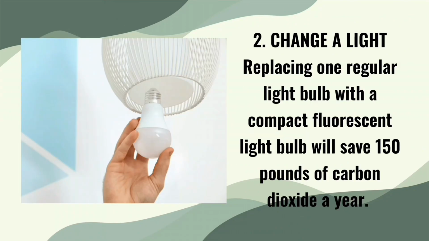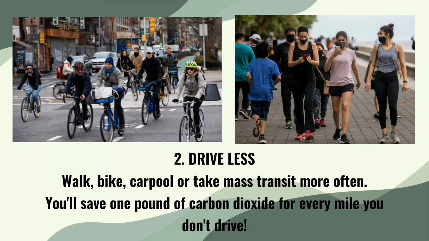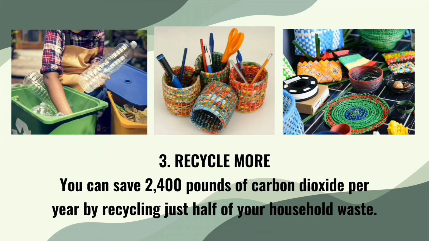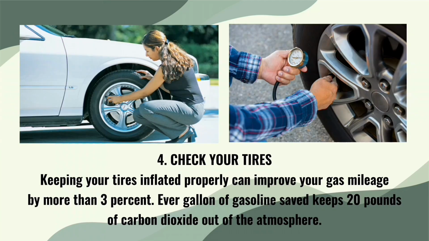Number 1. Change a light. Replacing one regular light bulb with a compact fluorescent light bulb will save 150 pounds of carbon dioxide a year. Number 2. Drive less. Walk, bike, carpool, or take mass transit more often. You'll save 1 pound of carbon dioxide for every mile you don't drive. Number 3. Recycle more. You can save 2,400 pounds of carbon dioxide per year by recycling just half of your household waste.